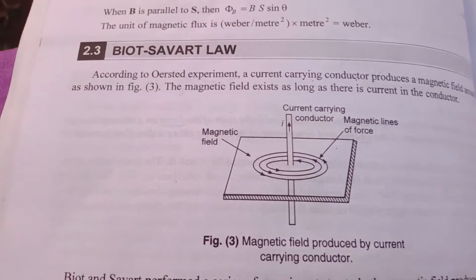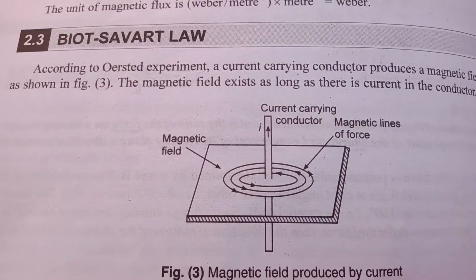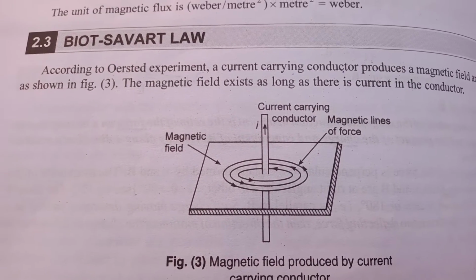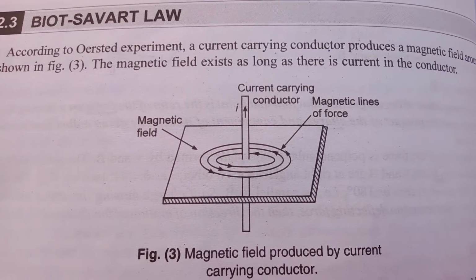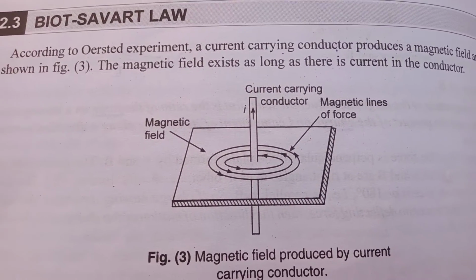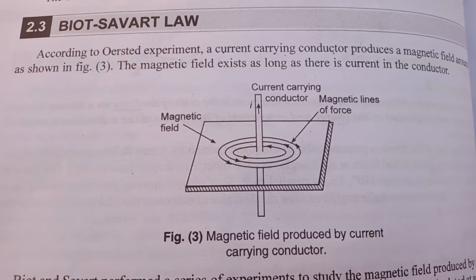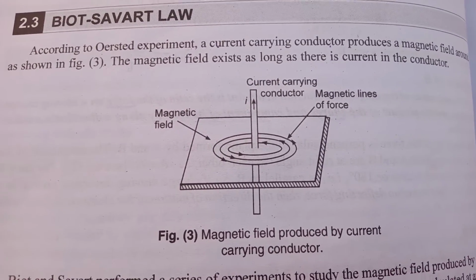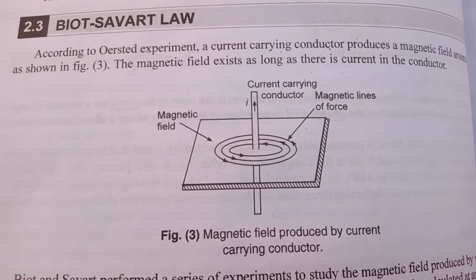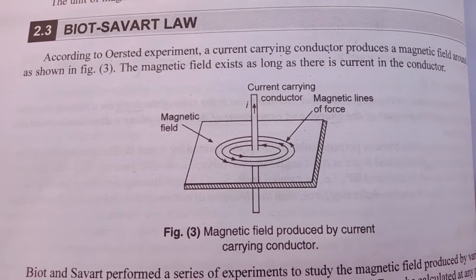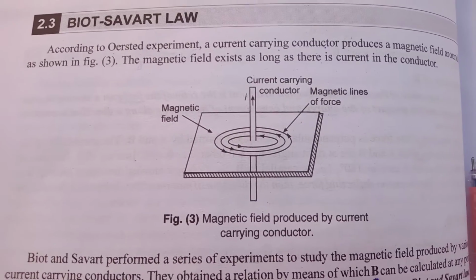Biot-Savart law. Oersted performed an experiment. He took a current carrying conductor, and it was seen that a magnetic field is produced around the current carrying conductor. The strength of the magnetic field B at any point was found out by a relation which is called Biot-Savart law.